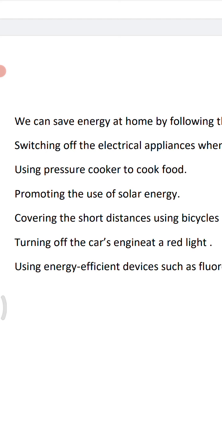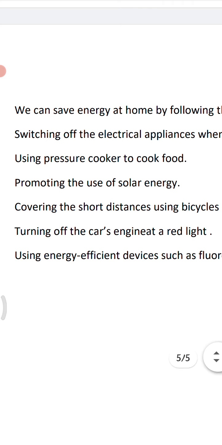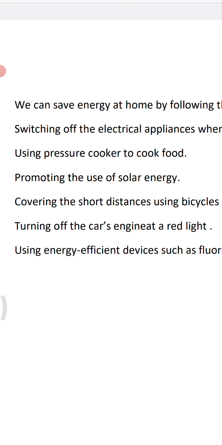Next, using pressure cooker to cook food. Yes, because in a pressure cooker we can cook the food items in less time due to the pressure or the heat inside the cooker. Next is promoting the use of solar energy.